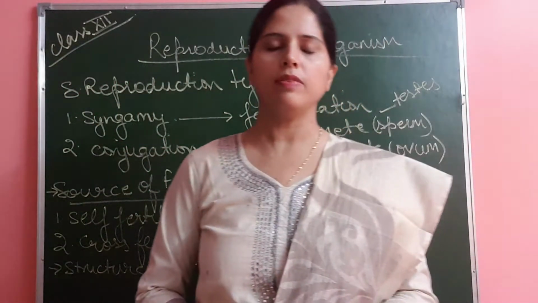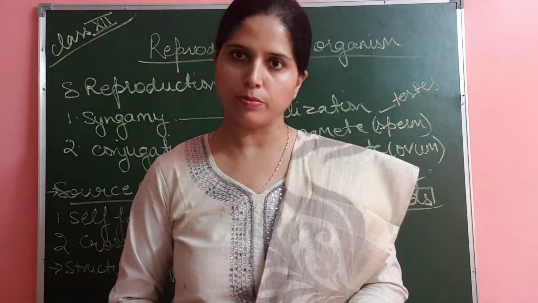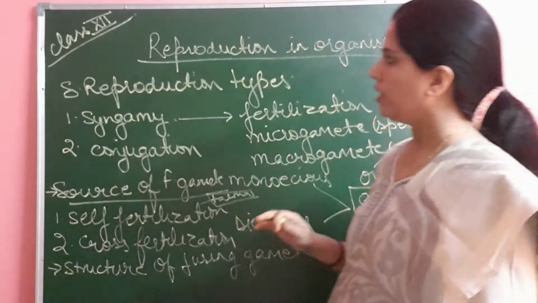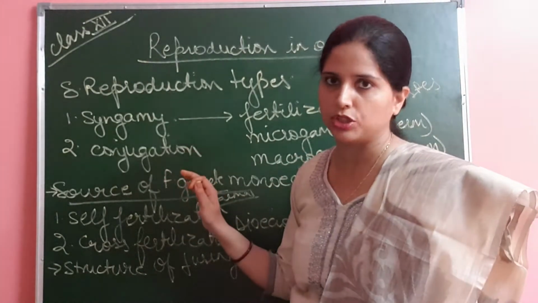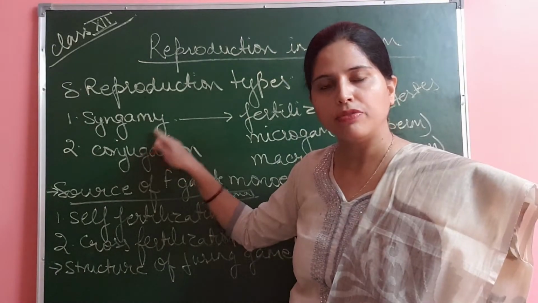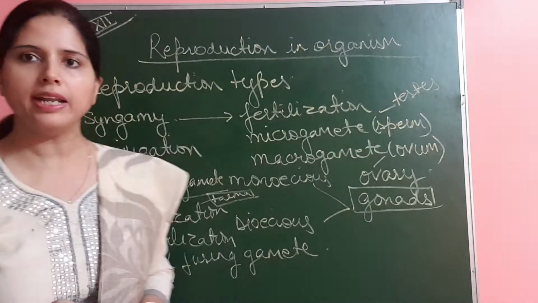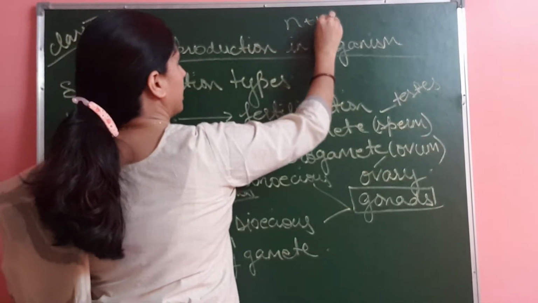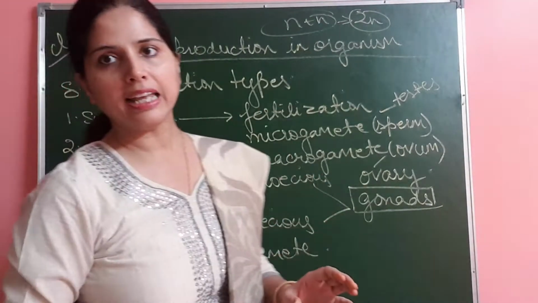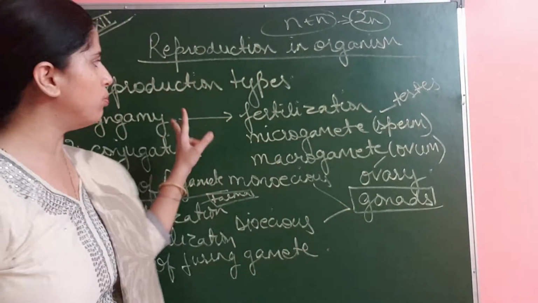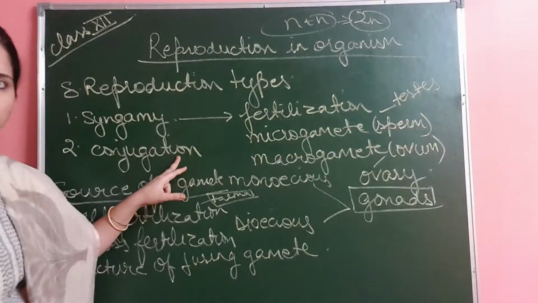Hello class. Today we will study reproduction in organisms, that is, the types of sexual reproduction that we have to study. The two types of sexual reproduction are syngamy and conjugation. Syngamy is fertilization. Fertilization is fusion of the gametes. The two gametes, haploid in number, fuse to form a diploid zygote. So that is syngamy, fertilization. Both the terms are the same. Next is conjugation.